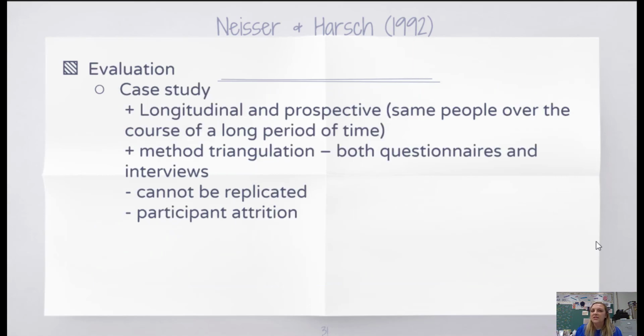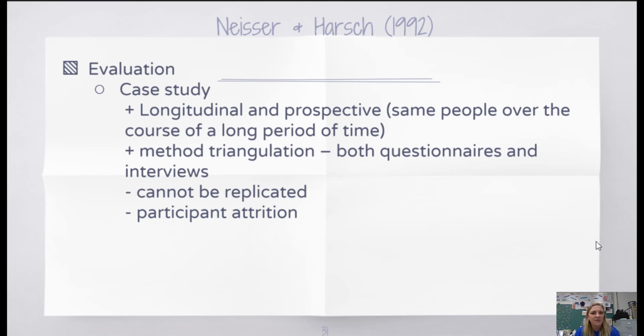So while this study does give us a lot of evidence for the fact that memories can be changed and altered over time, including those flashbulb memories, this is a case study. It was done over a long period of time and it's prospective, which means that we looked at an event immediately after it happened and then continued to follow the same people. It was also using method triangulation by using both questionnaires and interviews.